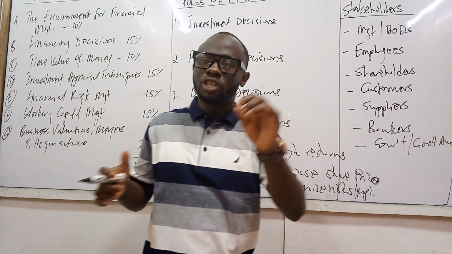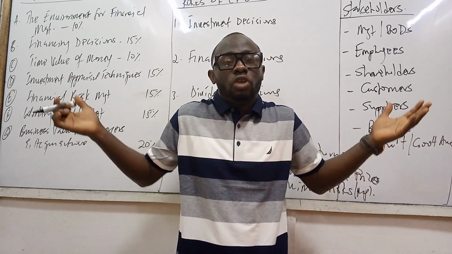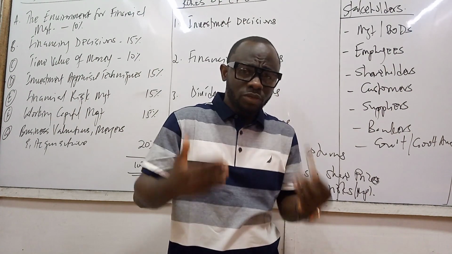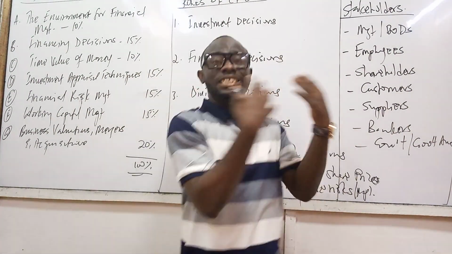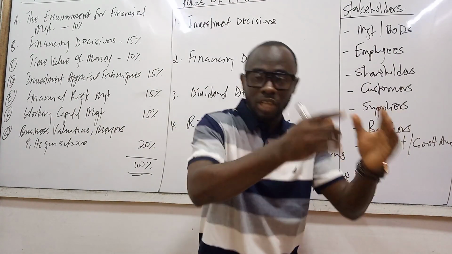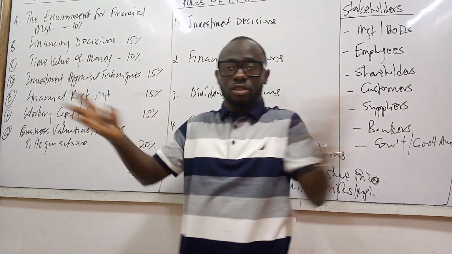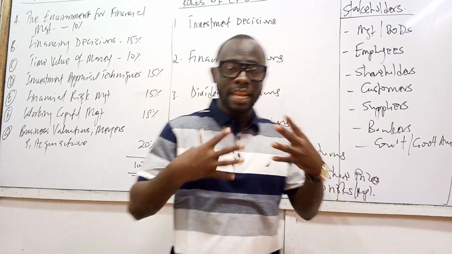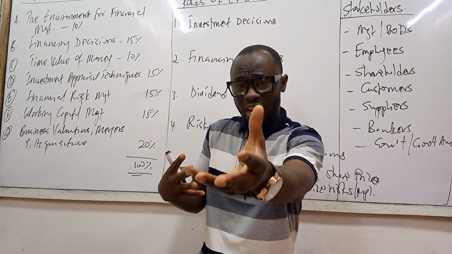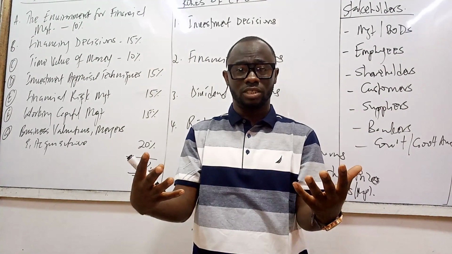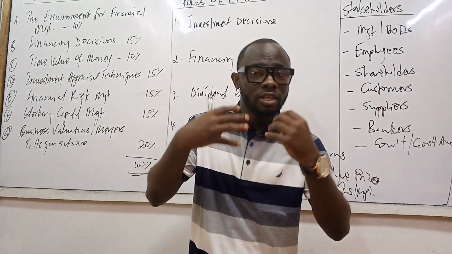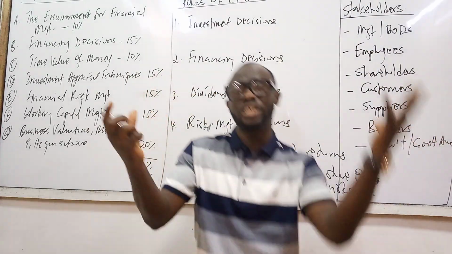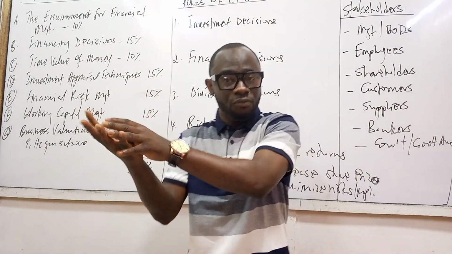These stakeholders, each of them have their objective. So let's take them one after the other. Management. What's the objective of management? The objective of management is to be able to what? Design and implement policies that will be able to maximize the wealth of the shareholders. That's it. The objective of management is that, now we're going to be looking at the agency theory later on, okay? I don't want to get myself into a lot of things here, but there is that agency relationship where shareholders have a trust management with their funds.